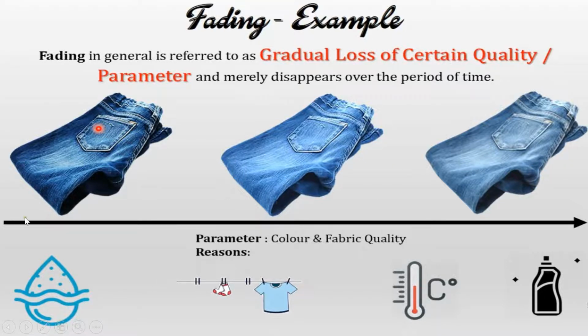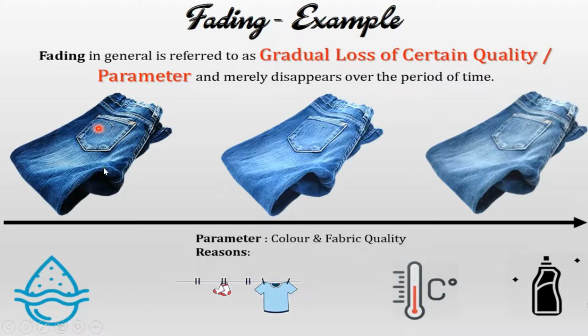Now what has happened as days have passed is that the color and quality of the jean pant which I purchased 2 years ago has degraded, right? So what are the reasons for this degradation of the pant from a dark blue color to a dull blue color? What might be the reasons? I have 4 reasons.